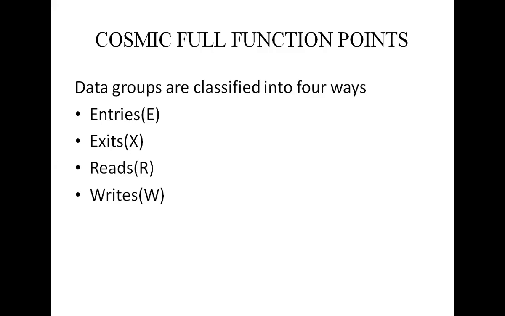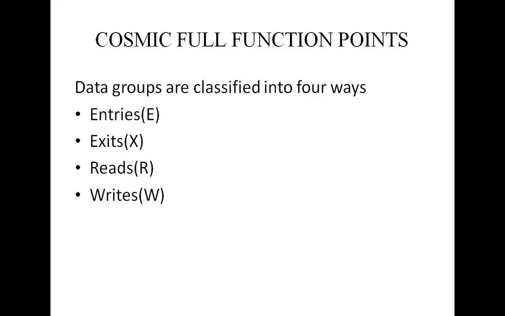The data groups are classified in 4 ways: entries, represented by capital E, exits by capital X, reads by capital R, and writes by capital W. Entry is where the subprocess moves the data group into the software component.